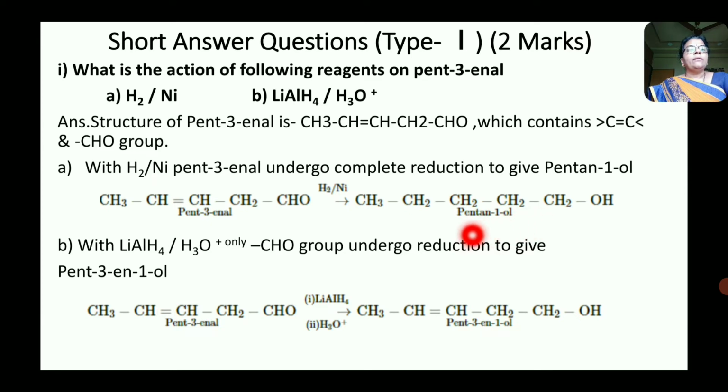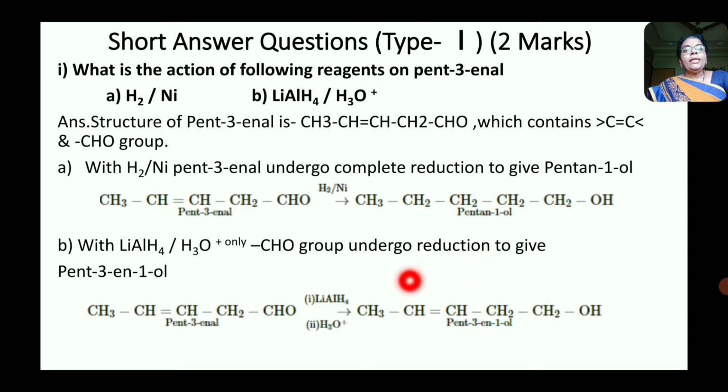That is, here we will get CH3 CH2 CH2 CH2 CH2OH, that is alcohol is obtained. But when this pent-3-enal is treated with LiAlH4 followed by acid hydrolysis, then only CHO group undergoes reduction, but double bond does not undergo reduction,